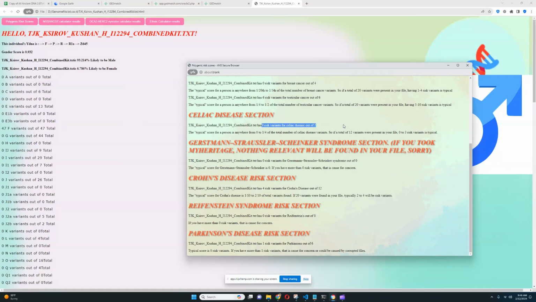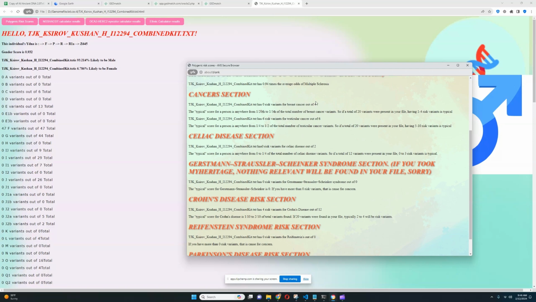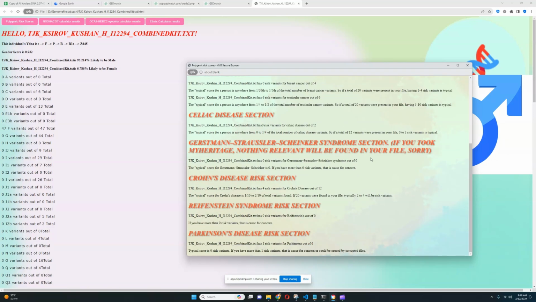But in this case, we see a lot of single digit numbers like 2, 6, 4, you know, 0 risk variance for GSS out of 0. That's just unfortunate. 4 risk variance for Crohn's out of 12. All right, so it looks like for Crohn's, there's a pretty high risk score for that. 0 for Riefenstein's out of 0. Really unfortunate. 1 risk variance for Parkinson's out of 6. Yeah, unfortunately, it's not a very high quality file. I don't know if I can make that much content from it aside from the GED match stuff.